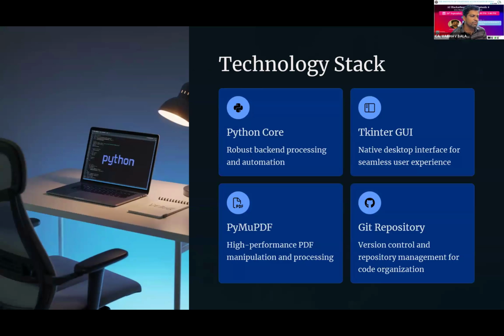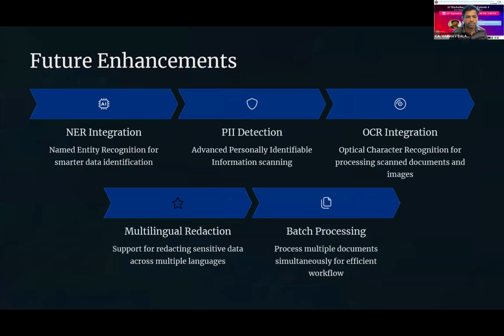For this, I have used the technology stack of Python, Tkinter for the graphical user interface, PyMuPDF for manipulating the text within the PDF, and a Git repository for saving my entire code base. So let me move to my demonstration part. Before the demonstration, I want to say that other redaction tools were not much smarter than this tool. You will agree with the statement.